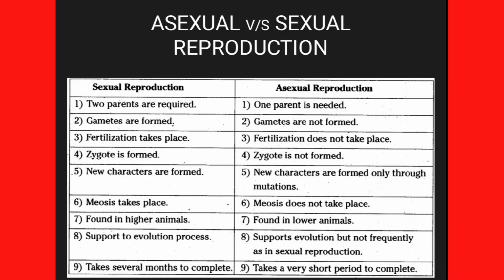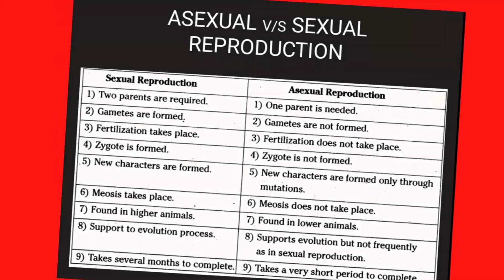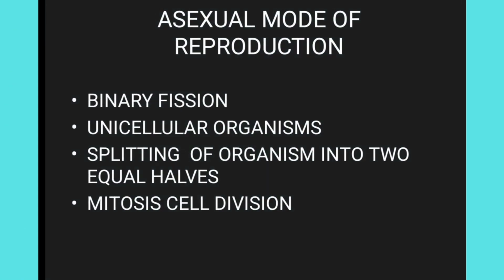Sexual reproduction supports the evolution process, whereas asexual also supports evolution but not as frequently as in the case of sexual reproduction. Sexual reproduction takes more time, whereas asexual reproduction takes comparatively less time to complete. And based on this, today we will learn about binary fission.